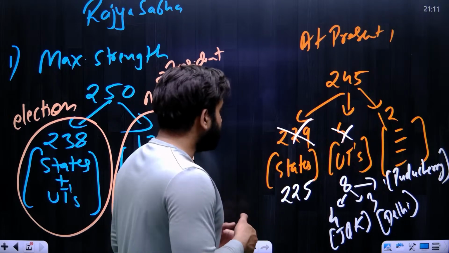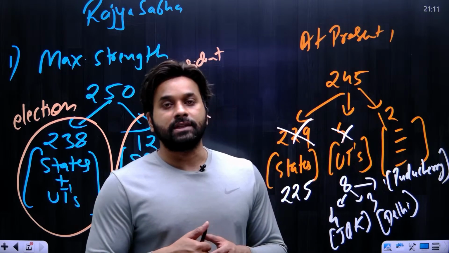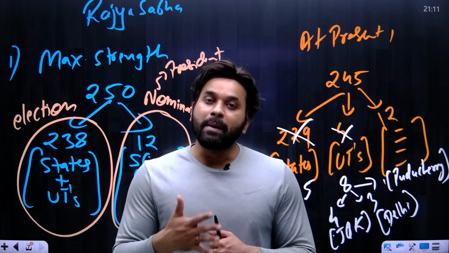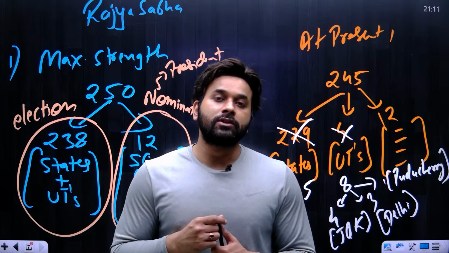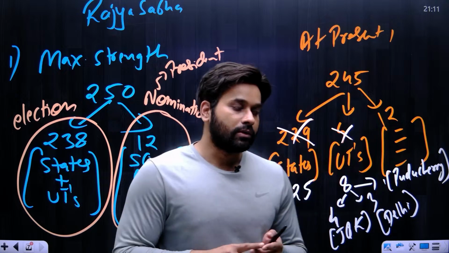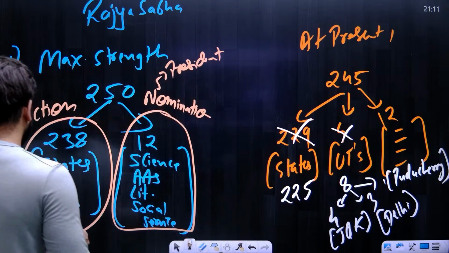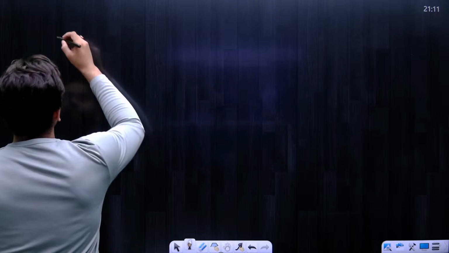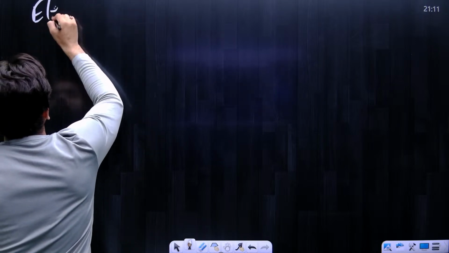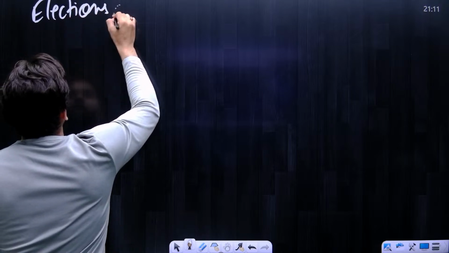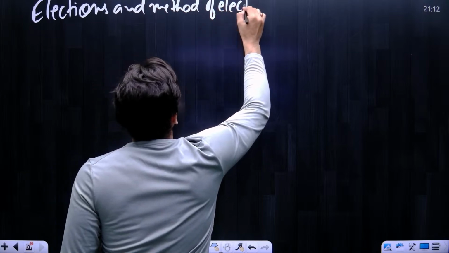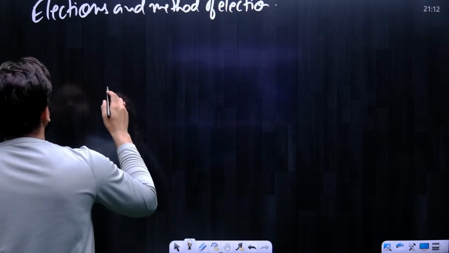Okay. So with this, the distribution of seats in both the houses is over, and now we can start with the election: who will participate in the election, and what will be the method of election in Lok Sabha and Rajya Sabha. Now we will discuss the election and the method of election for both Lok Sabha and Rajya Sabha. So let us start with Lok Sabha. First we will see for the Lok Sabha.